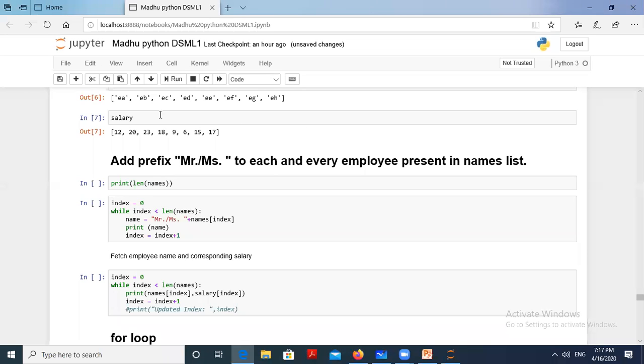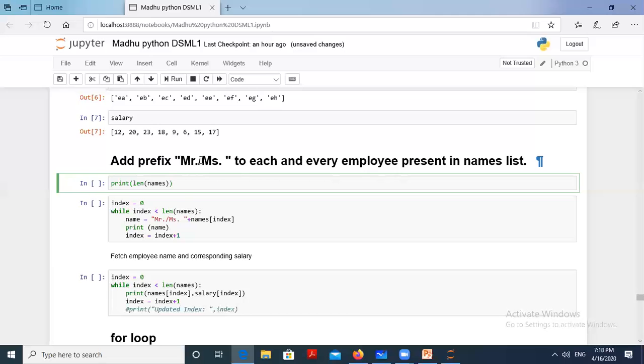What are the names presented here? Employee A, employee B, employee C, employee D, employee E, employee F, employee G, employee H. In front of that, we have to add what? Mr. or Miss. So for that, what do you do? Just like what you're doing, prefixing this Mr. or Miss to the employees' names.